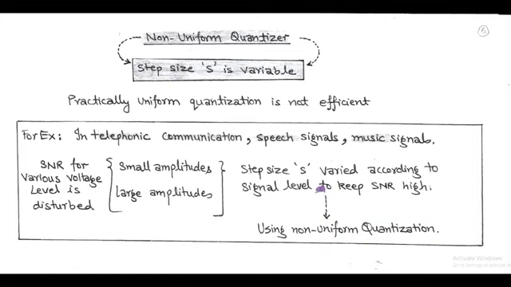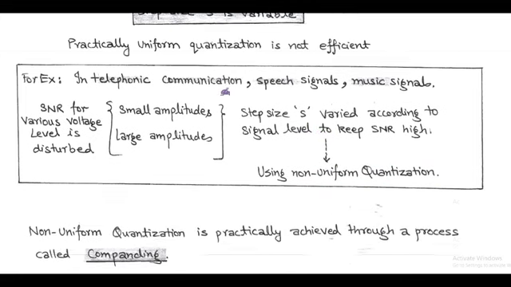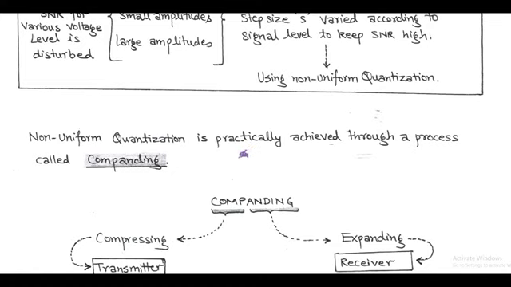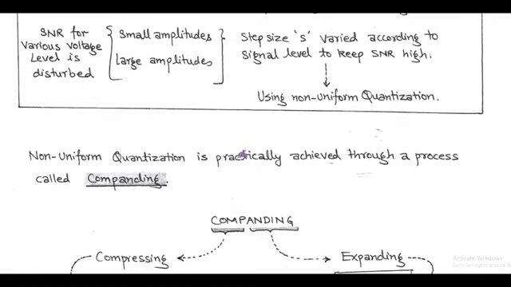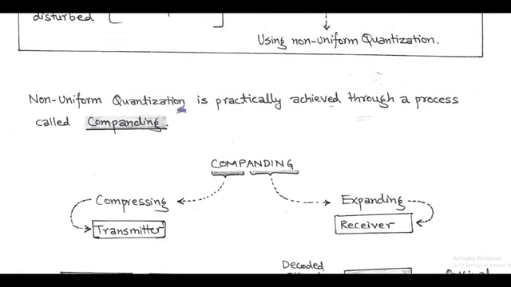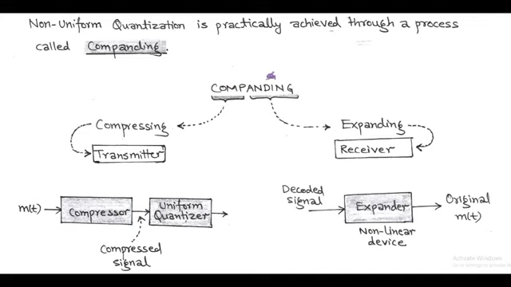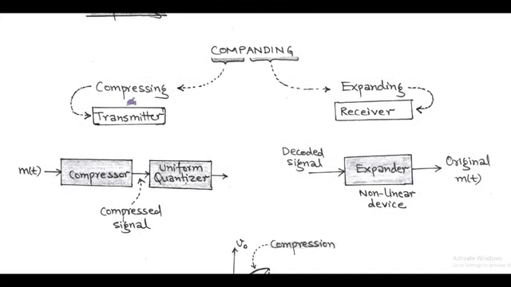In a non-uniform quantizer, step size is a variable parameter and it is generally used in telephone communication systems. Non-uniform quantization is practically achieved through a process called companding. The word companding is a combination of compressing and expanding: compressing at the transmitter side and expanding at the receiver.